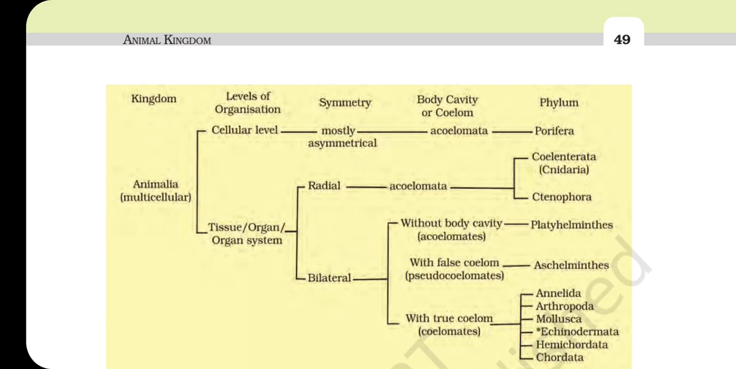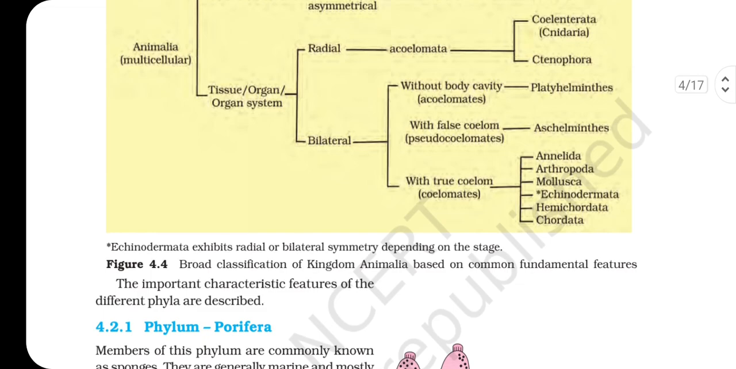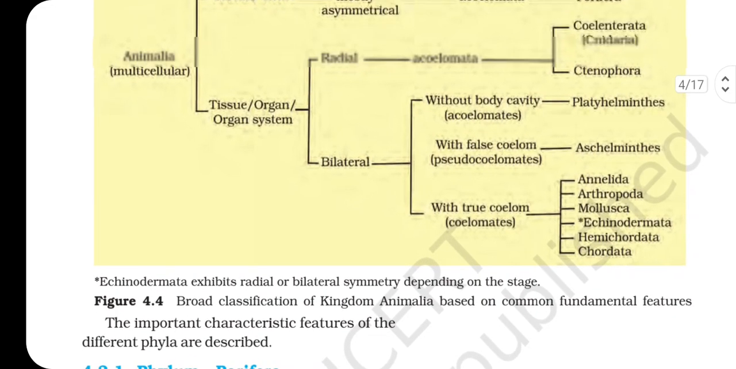Platyhelminthes. With false coelom, pseudocoelomates: Aschelminthes. With true coelom, coelomates: Annelida, Arthropoda, Mollusca, Echinodermata, Hemichordata, Chordata, in which human beings also come. Echinodermata exhibit radial or bilateral symmetry depending on the stage. Broad classification of Kingdom Animalia based on fundamental features. The important characteristic features of the different phyla are described,